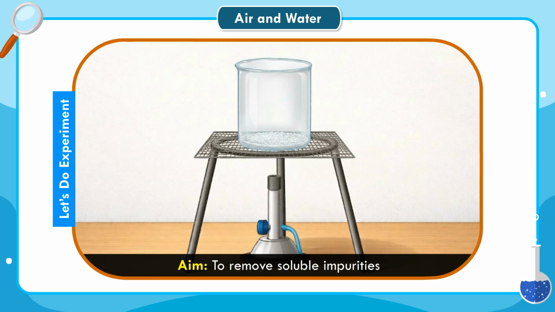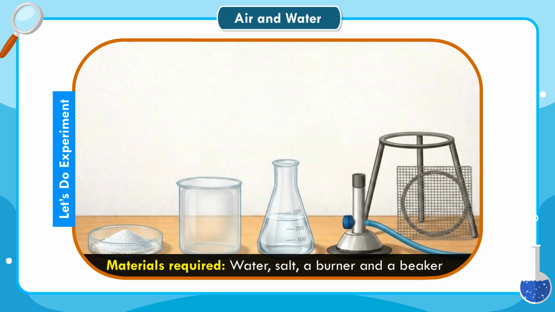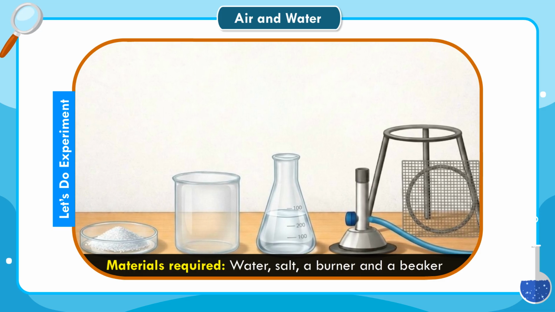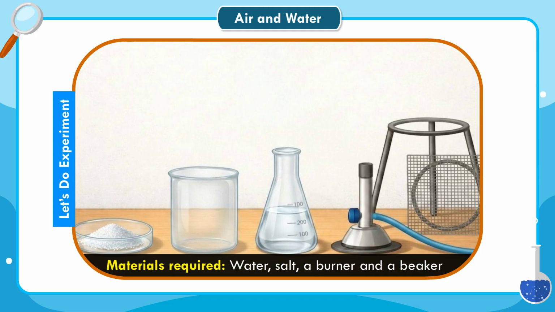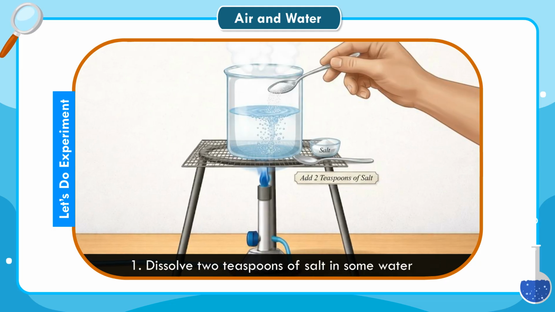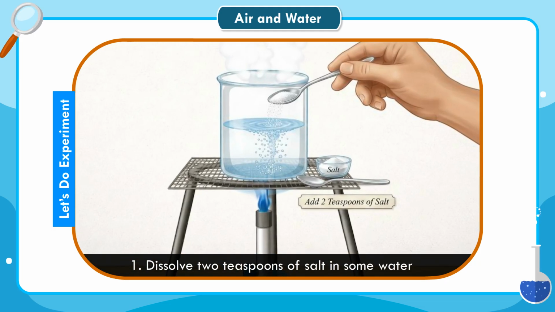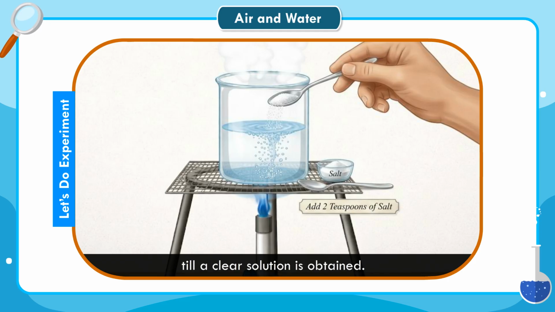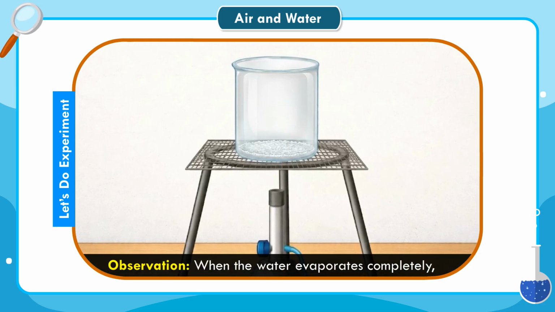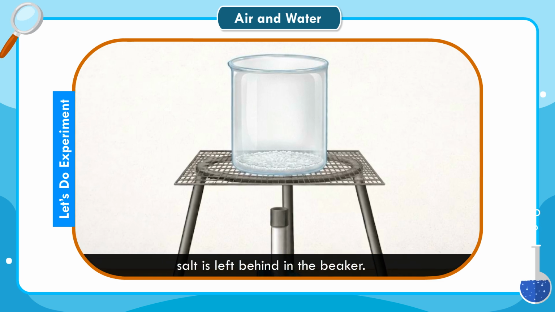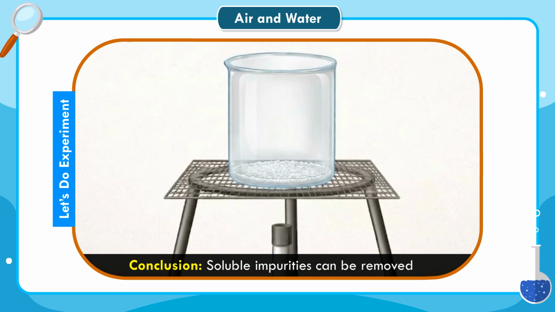Let's do experiment. Aim: to remove soluble impurities from water through evaporation. Materials required: water, salt, a burner and a beaker. Procedure: 1. Dissolve 2 teaspoons of salt in some water till a clear solution is obtained. 2. Heat the solution till the water evaporates completely. Observation: when the water evaporates completely, salt is left behind in the beaker. Conclusion: soluble impurities can be removed from water by evaporating it.